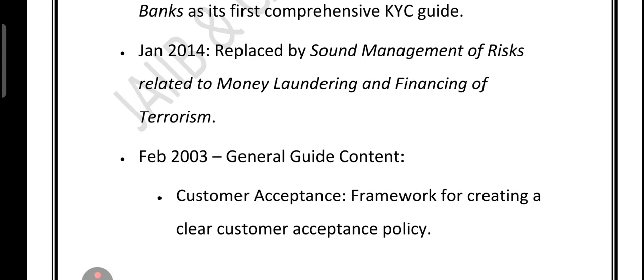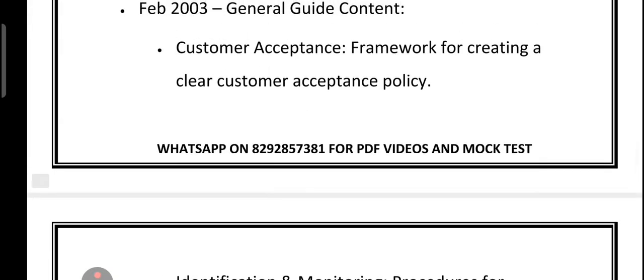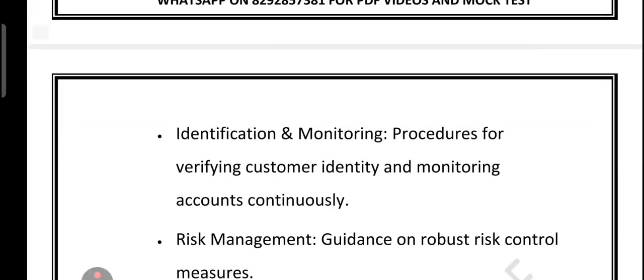Back in February 2003, the Basel Committee gave banks a general guide that focused on three main things. Customer acceptance, which means having a clear policy about which customers you will accept and which you will not work with. Second is identification and monitoring, which means always verifying who your customer is and keeping an eye on their account over time. And finally, risk management, which means having strong controls to catch suspicious activity early.